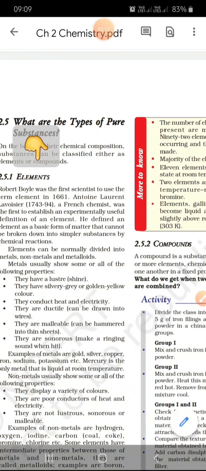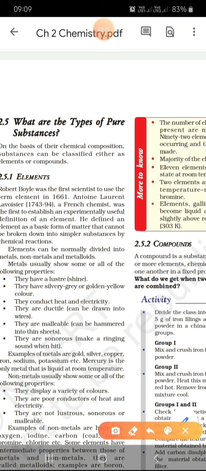So what are pure substances? Just now, elements, first this term was used by Robert Boyle. You mark it here. Robert Boyle was the first scientist to use the term element in 1661. Henceforth, Lavoisier, a French chemist, was the first to establish an experimentally useful definition of an element. Now, how did he define element? And this definition is applicable till date.